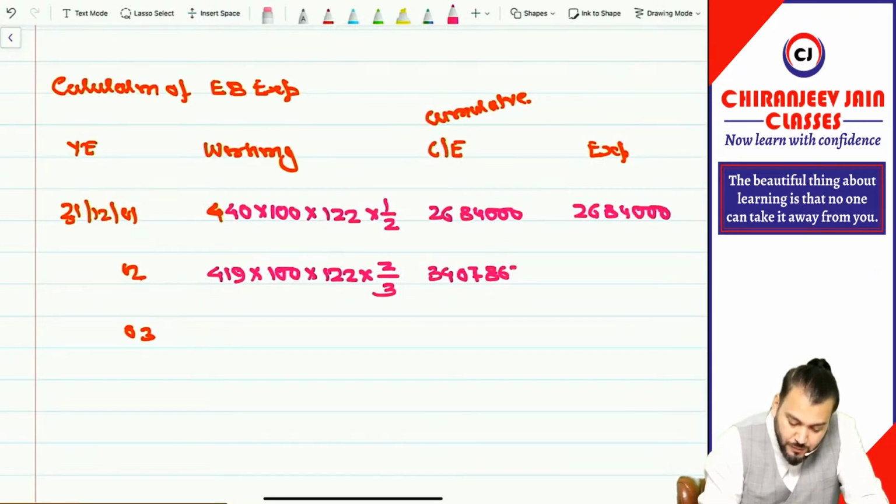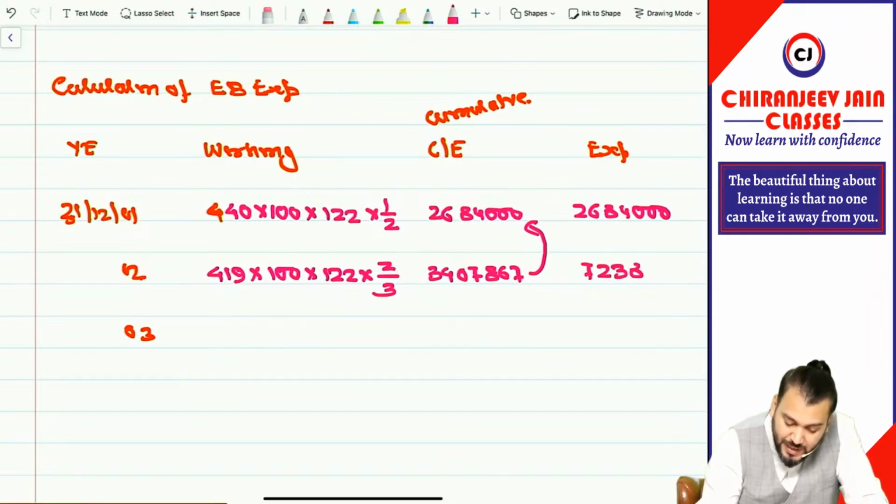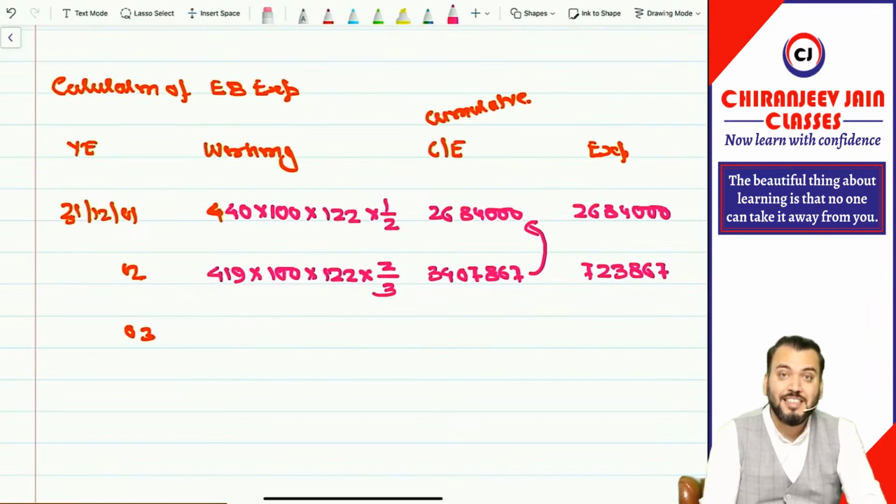7,867. From this we will minus this. How much will it come? 26 lakh 84,000. How much is it coming? 7 lakh 23,867. This becomes the expense of the second year.